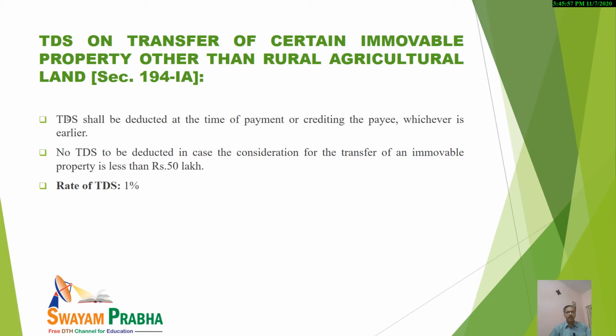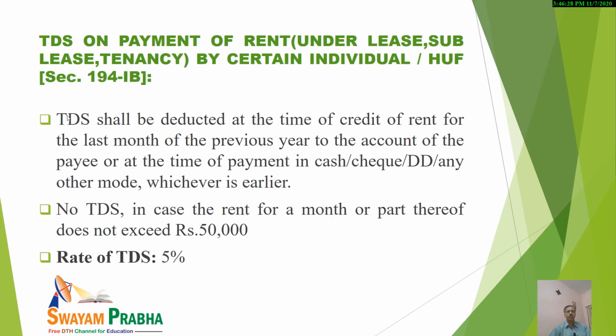But kindly note that in case the consideration for the transfer of an immovable property is less than rupees 50 lakhs, there is no need to deduct any TDS. But in case the consideration is more than rupees 50 lakh, the amount will be deducted, and the rate is 1%. So it should be noted.